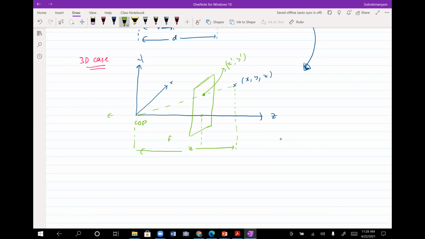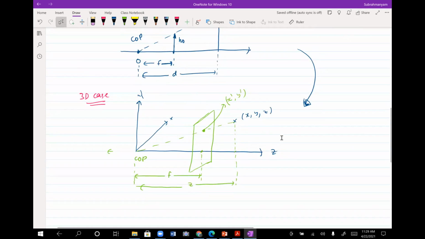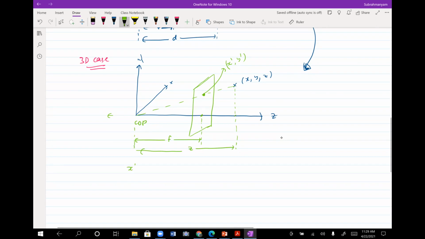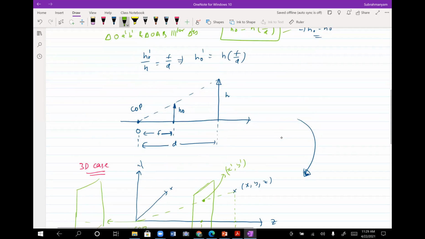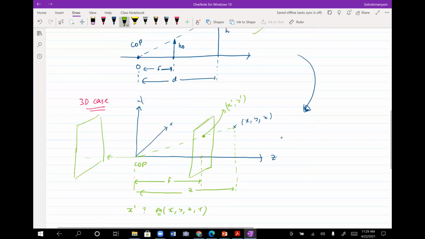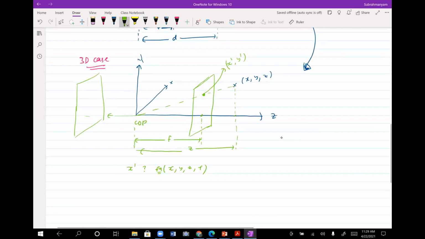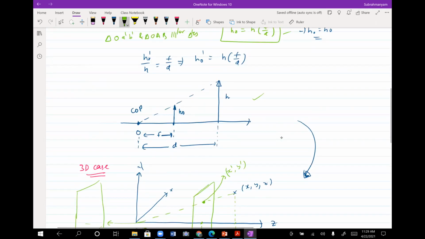Okay, so this is my f here. Now I won't do a rigorous derivation of what x dash is as a function of x, y, z, f, the distance at which you have, ideally, that plane, which is actually somewhere here. But mathematically, you would do the same thing that we have done here. Any guesswork on what is the value of x dash in terms of x? Can you make any guess based on what you have seen here?